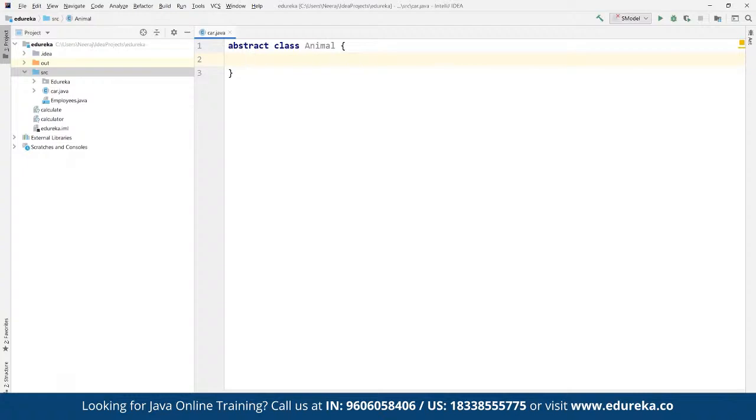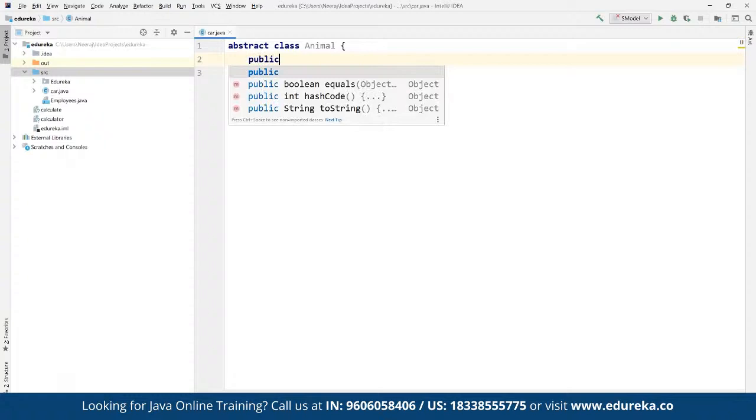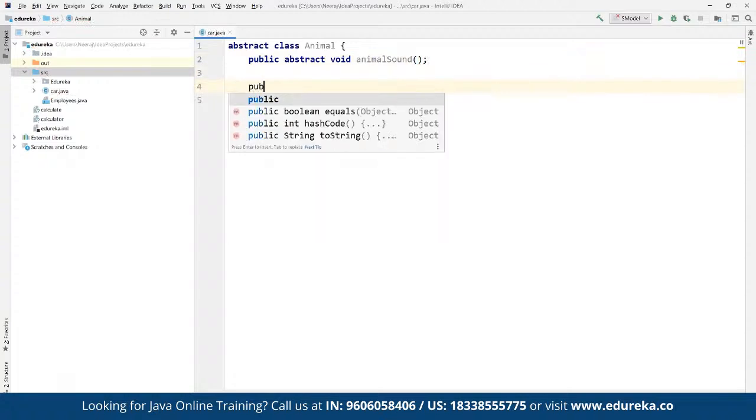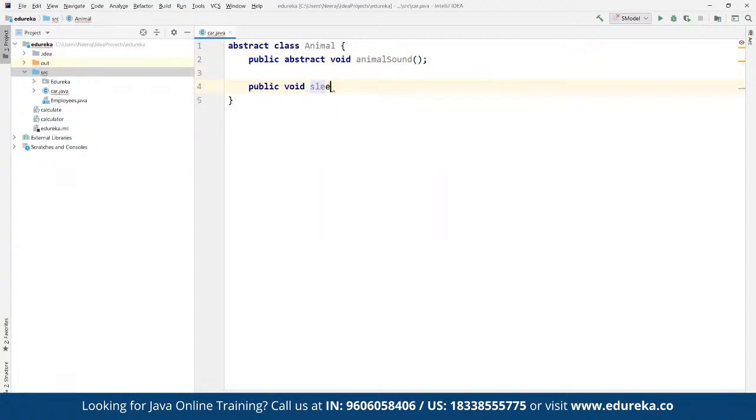It doesn't have to be a body, it can be any physical features of any animal that we are going to refer. For example, here we are going to define a public abstract void animalSound. Then suppose here we can define public void sleep.